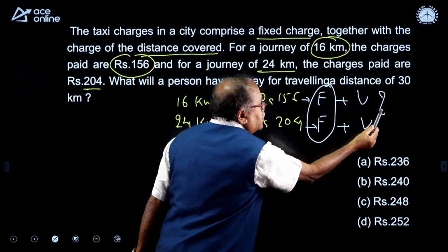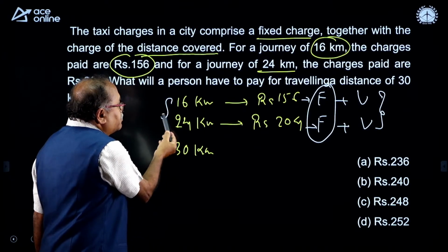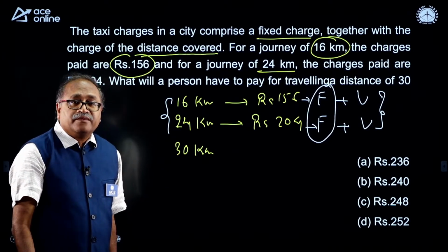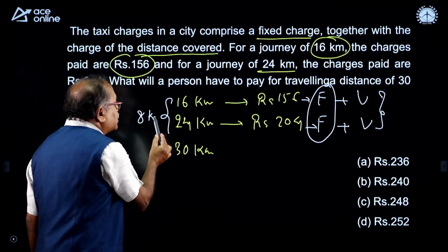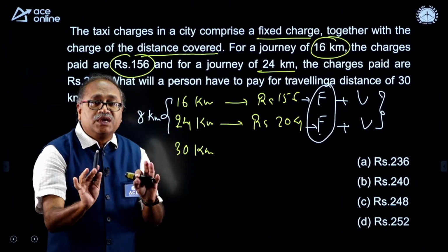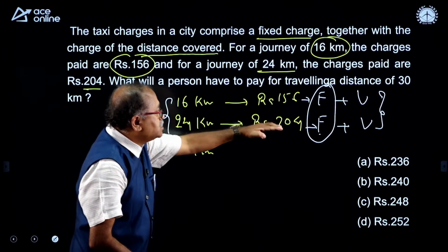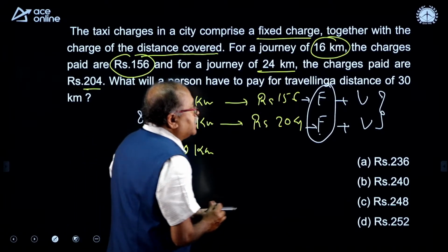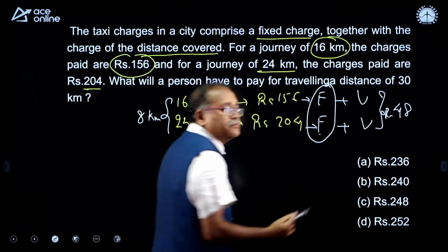Because the variable differs. Why does the variable differ? Because the distance covered is extra. How much extra distance covered? 8 kilometer extra distance covered. So the fixed amount will not change. The variable amount changes. How much? The difference between these two numbers, which is 48 rupees.